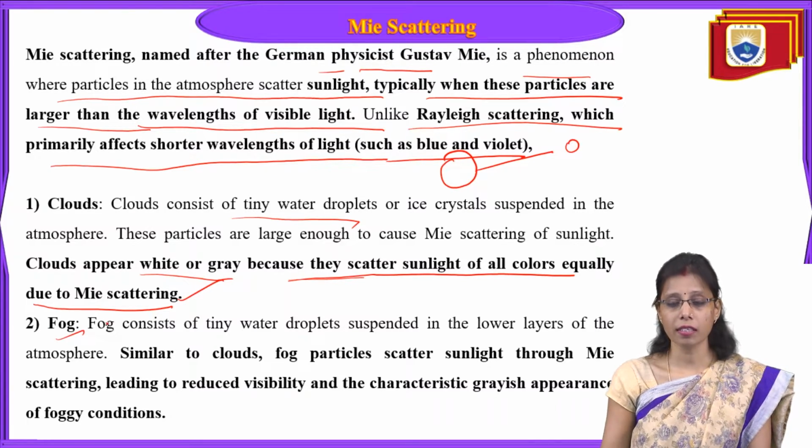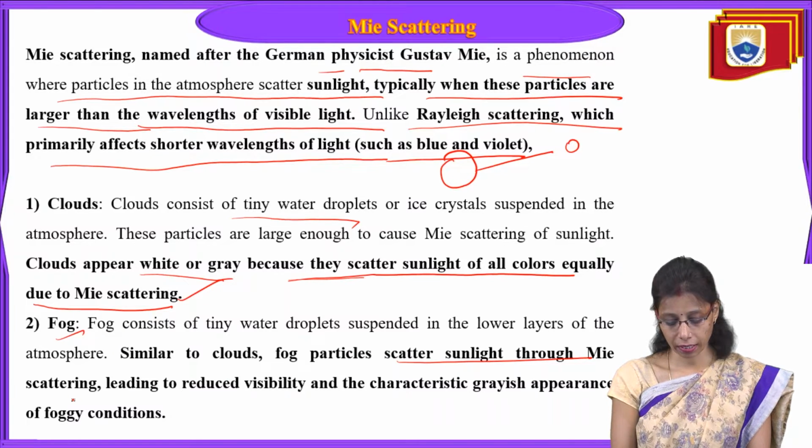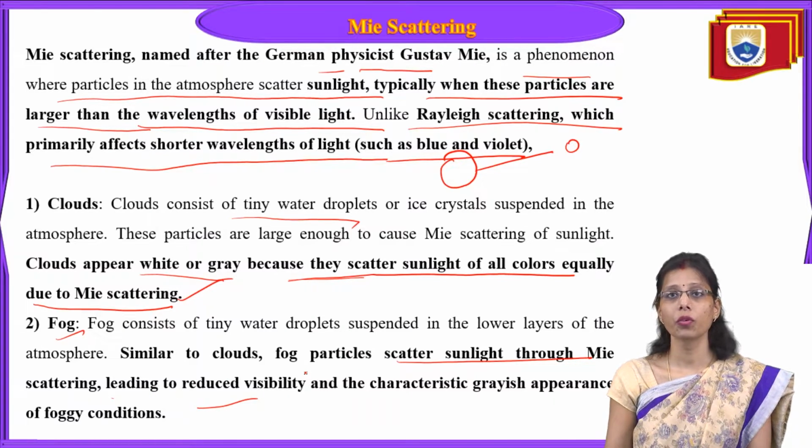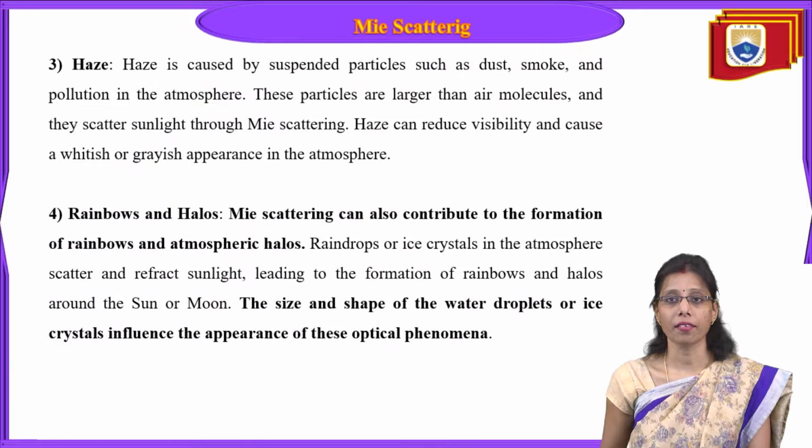Now, fog. Fog consists of tiny water droplets suspended in the lower layers of the atmosphere. Similar to clouds, fog particles scatter sunlight through Mie scattering, leading to reduced visibility and the greyish appearance of foggy conditions. So fog also appears grey because of Mie scattering.